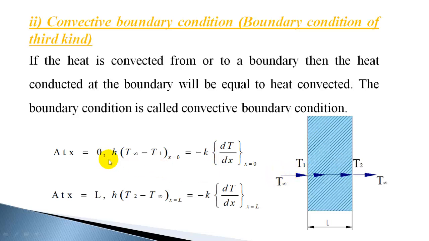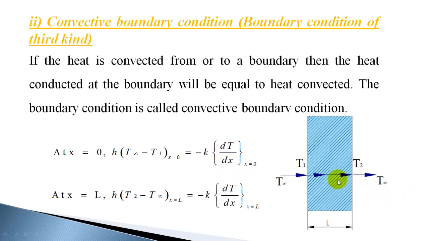So I have written h into (T infinity minus T1) at x is equal to 0 is equal to the heat conducted out from that. For a steady state process, heat convected is equal to heat conducted out. So h into (T infinity minus T1) at x equal to 0 is equal to minus k dT by dx at x equal to 0.